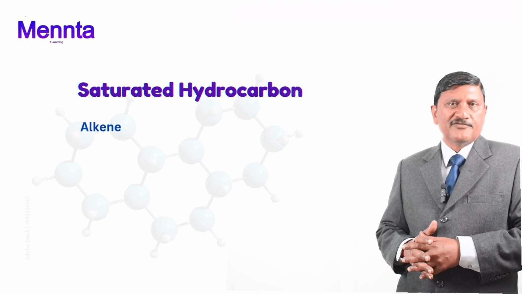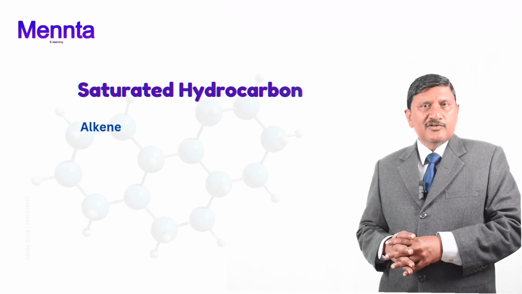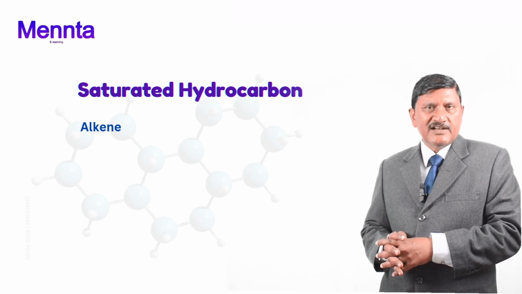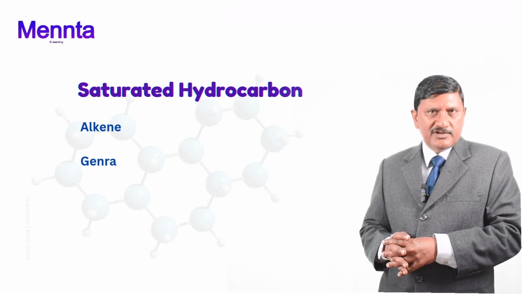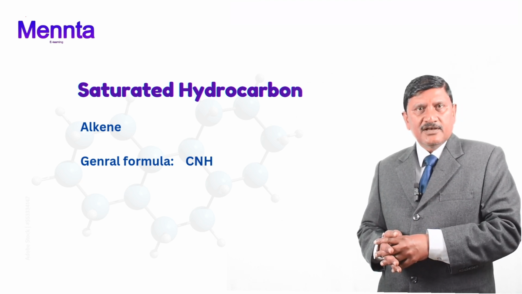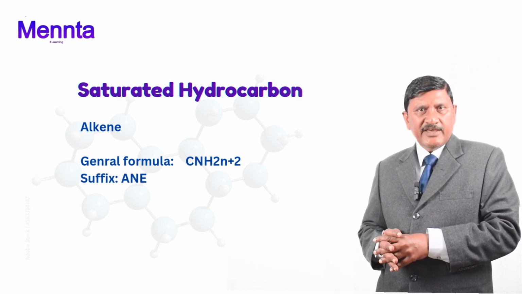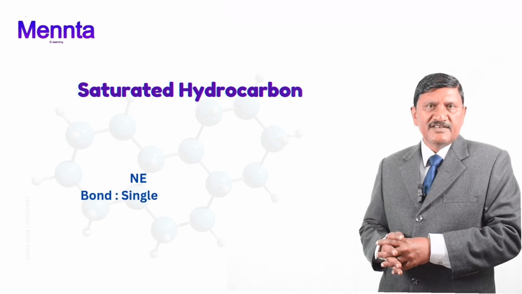Now let's see the parts of hydrocarbons. Saturated hydrocarbons have one branch, that is alkane. Its general formula is CnH2n+2, its suffix is ane, and the bond between carbon and carbon is single.